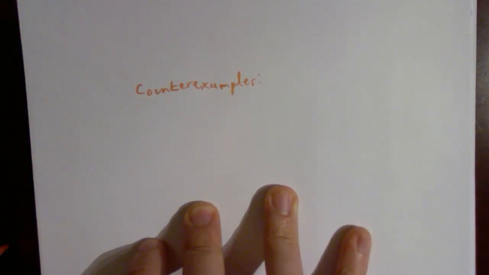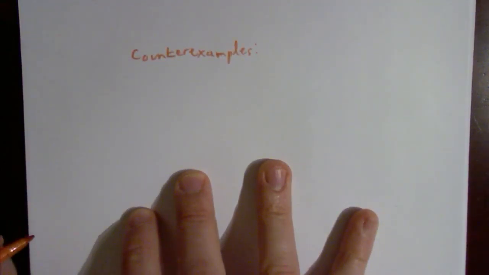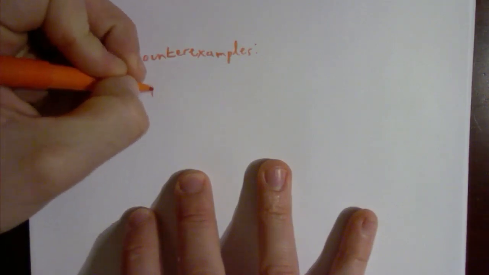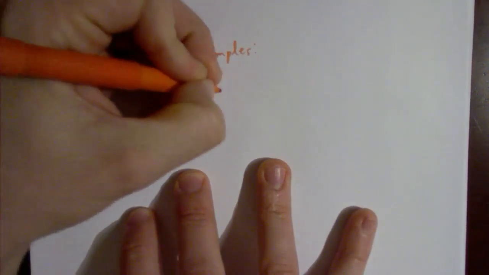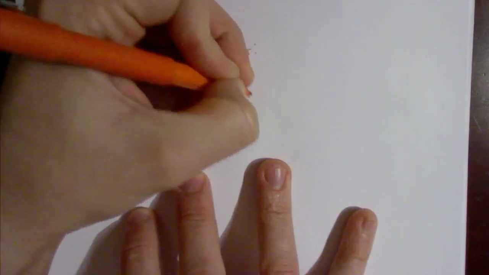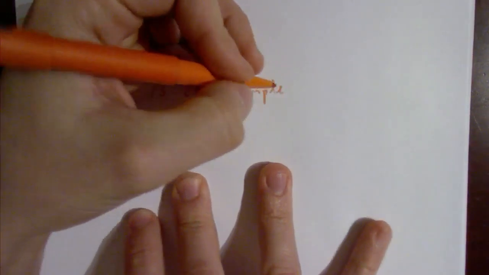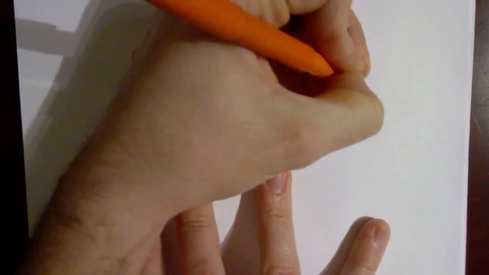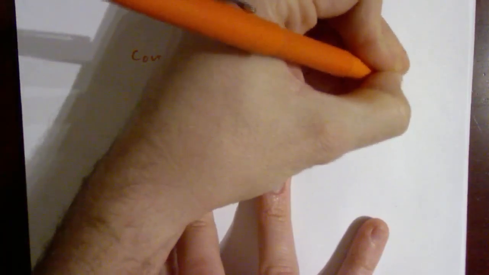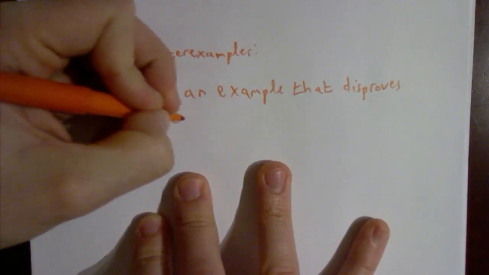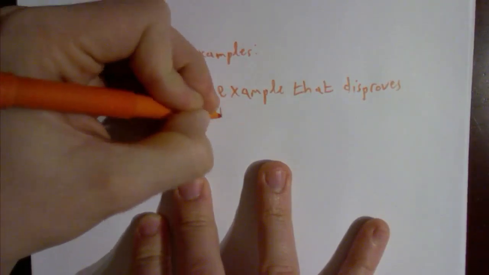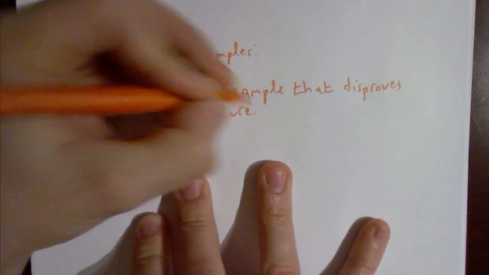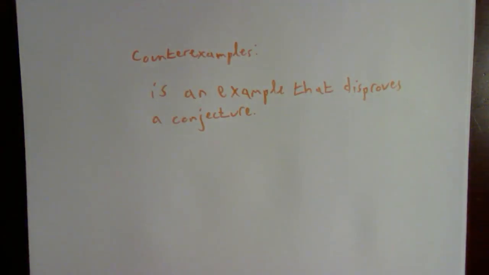Now, a counterexample is an example that disproves a conjecture. Now, instead of trying to explain what that is, let's just show it.